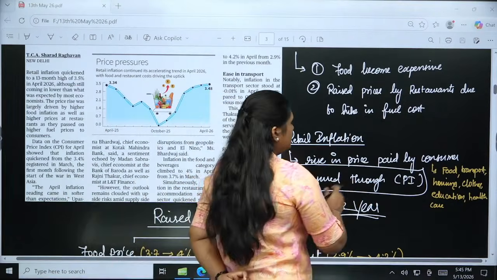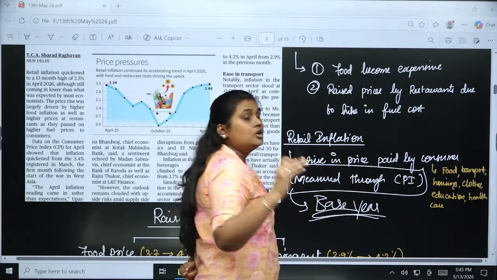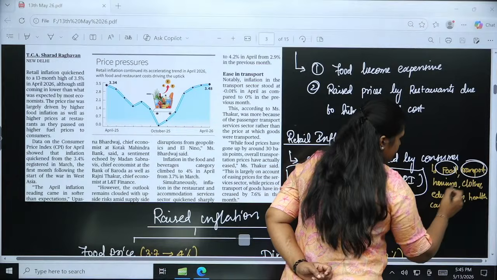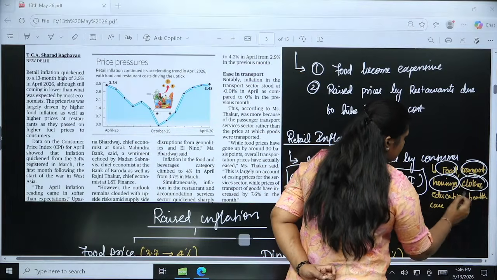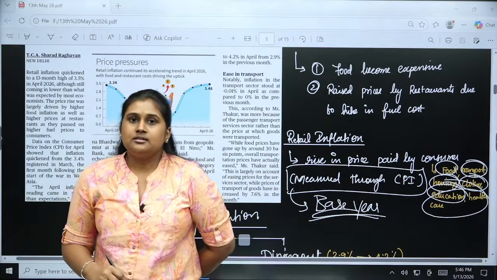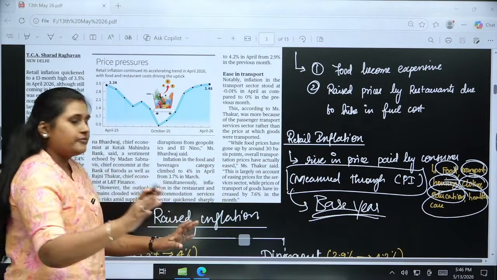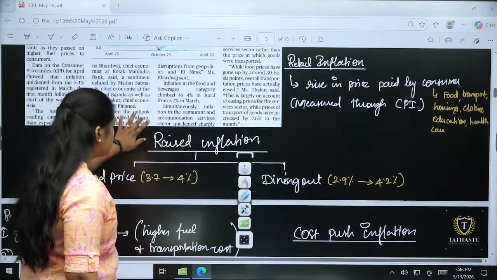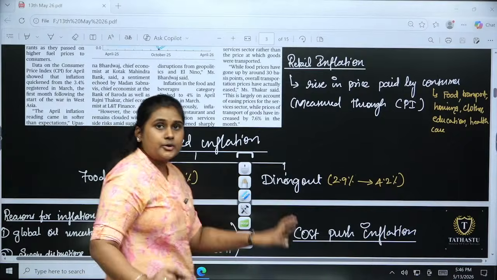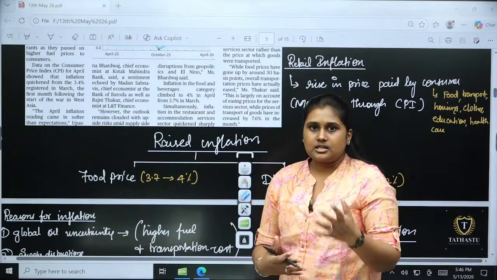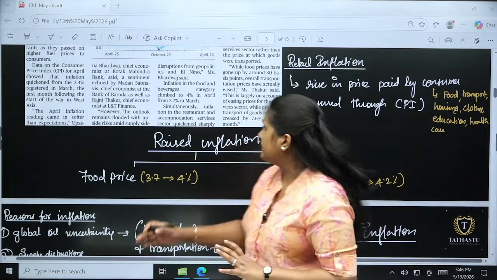So in the retail inflation, what are all the things that will be covered? Food, transport, housing, clothing, education and healthcare, these kinds of things will be considered in the retail inflation. This is for your understanding. Here, if you see the data point, NITI Aayog has given this, so this is reliable data. You can even check it on NITI Aayog's website as well.